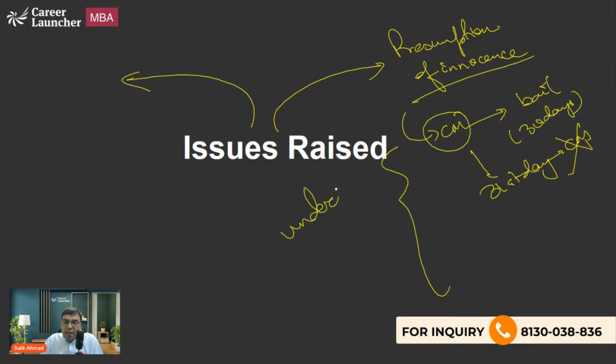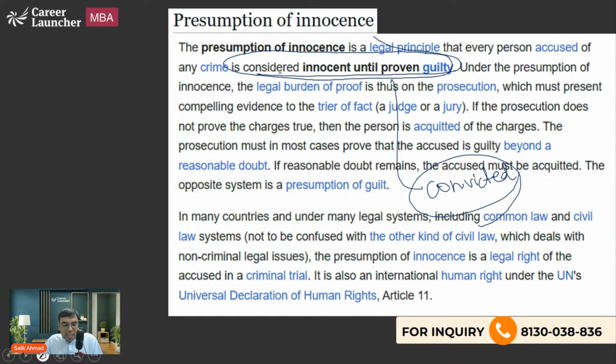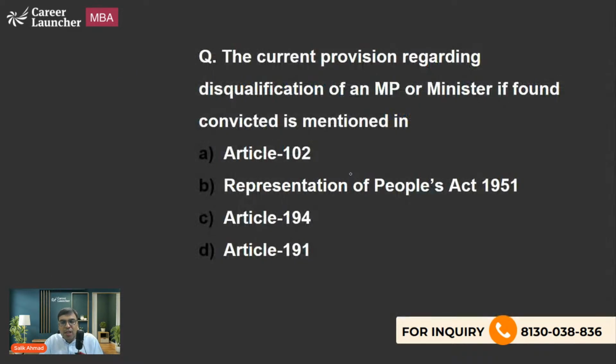It is an under trial. And if the chief ministership is gone, then technically it can be considered a sort of punishment. You have punished the person by removing him from the office, and the matter is still under trial. That is one thing which has been criticized in this bill. That's called presumption of innocence.